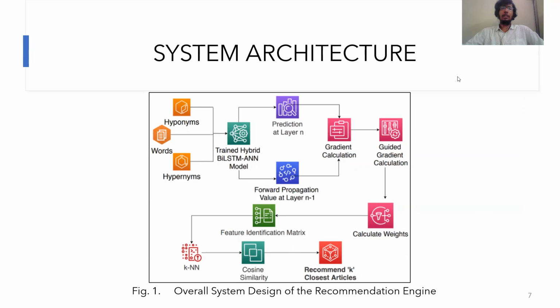We have designed a hybrid categorization model which makes use of features such as hypernyms and hyponyms, and uses a BiLSTM-ANN model. We can then use the prediction of the ultimate layer and the forward propagation values at the penultimate layer to calculate the gradient. We use the gradient calculated to introduce a feature identification matrix that is fed to a KNN model. We determine the similarity between the feature identification matrices for the training set articles, and we determine the closest articles based on cosine similarity.